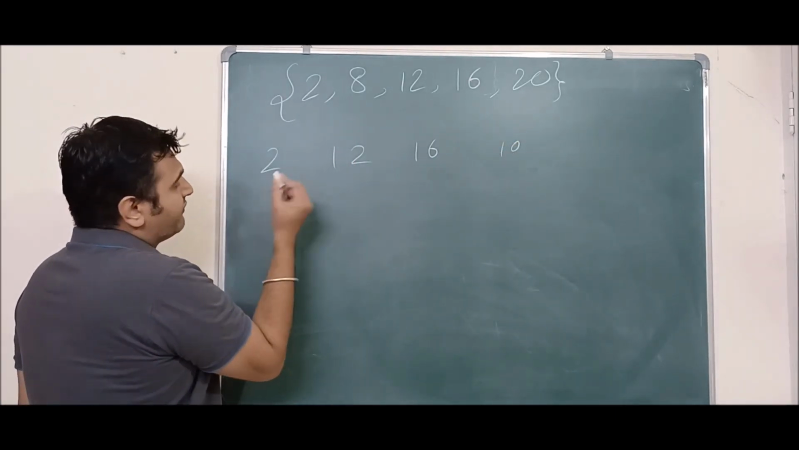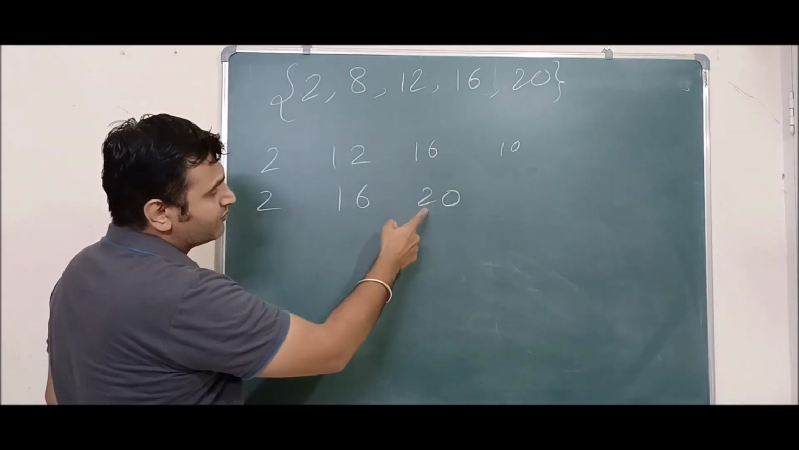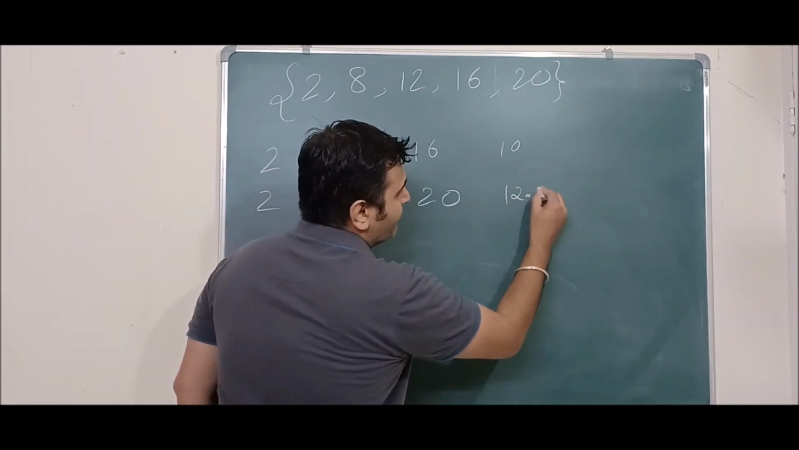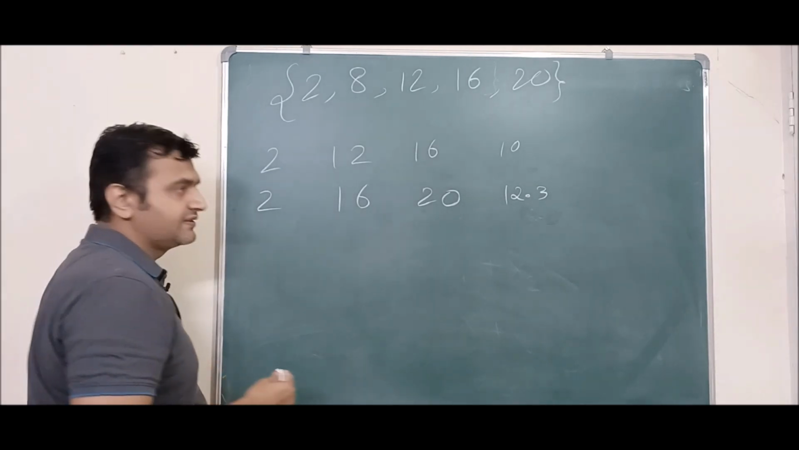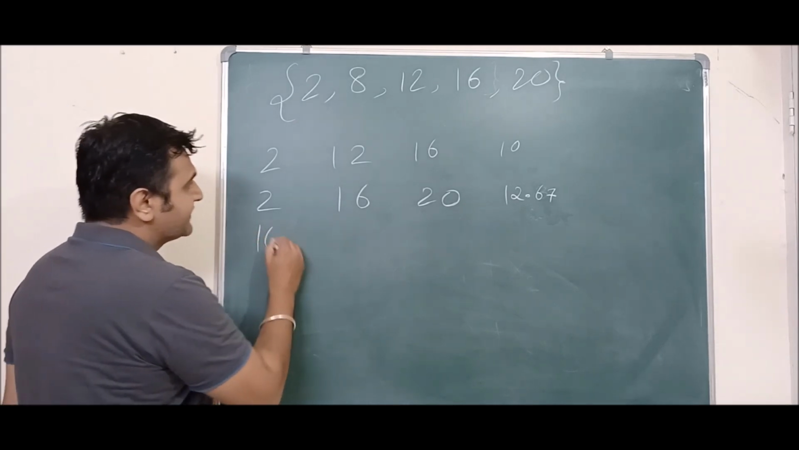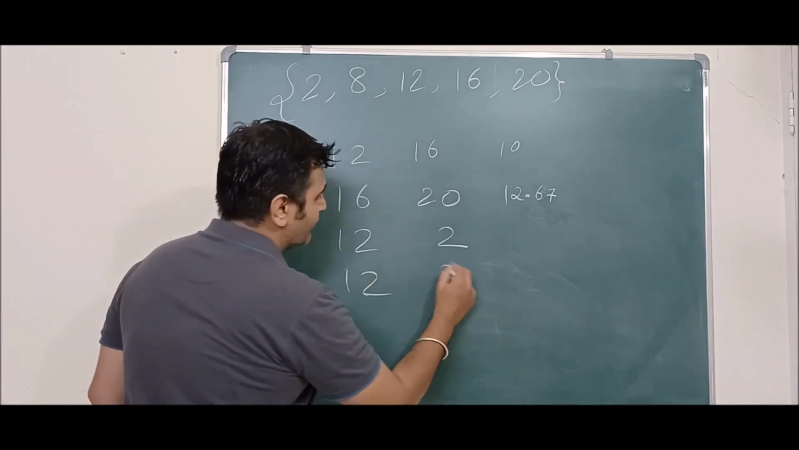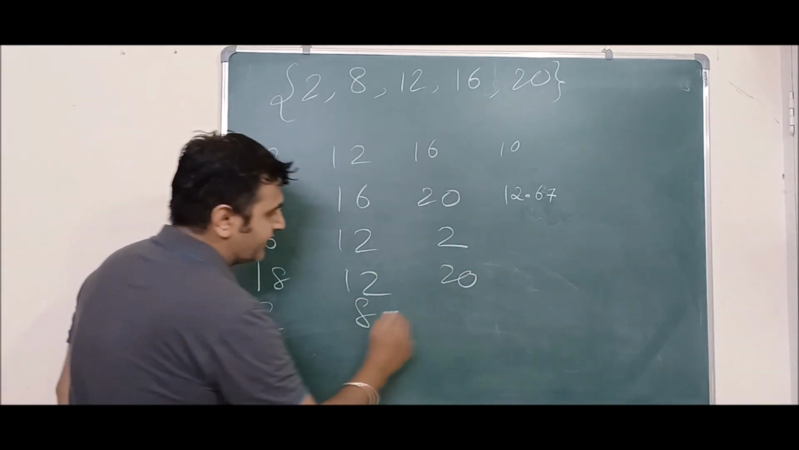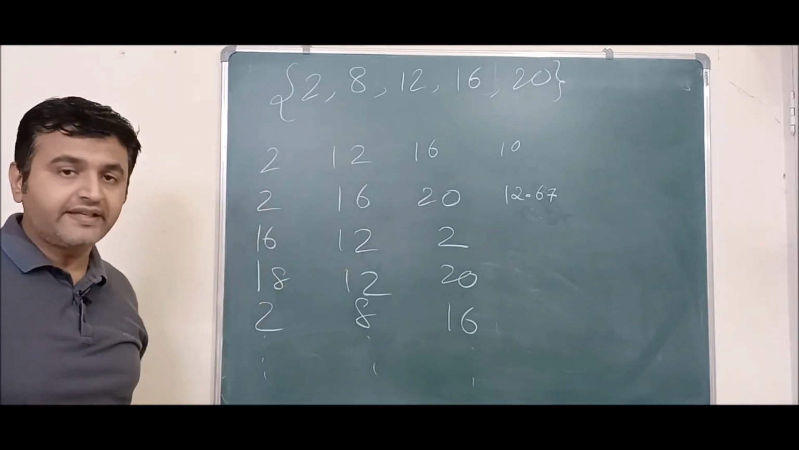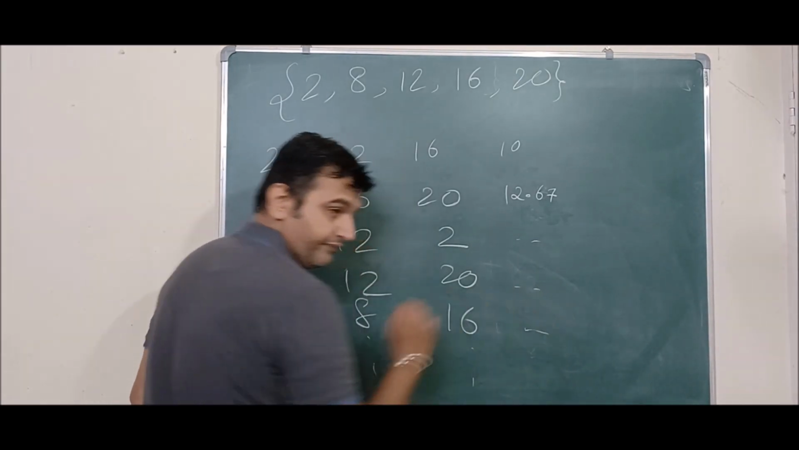Then you take another sample, suppose 2, 16 and 20. Again you find the average. This is 36, 38, 38 by 3, so 12.67, I think, whatever. Then again you take one more sample, say 16, 12 and 2. You take one more sample, 8, 12 and 20, 2, 8, 16. So you keep on taking random samples of size 3, you get all possible values, and you keep on taking their averages.